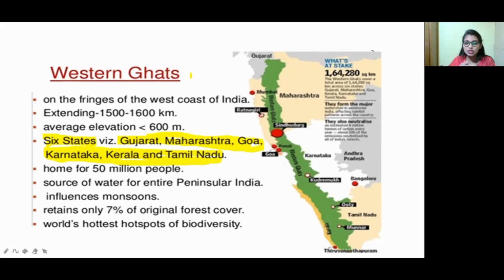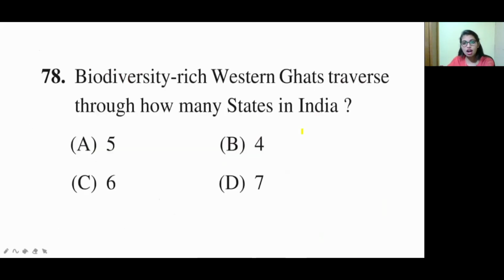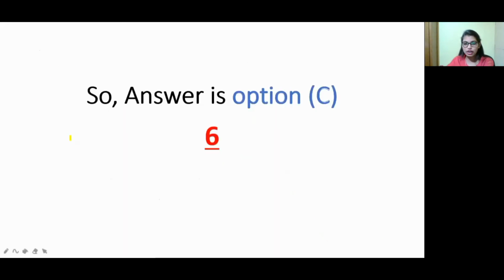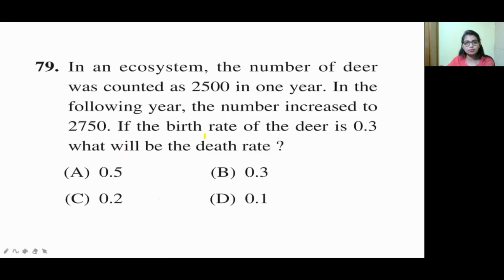It retains only 7% of the original forest cover. It is the world's hottest hotspot of biodiversity. Most of the biodiversity, the animals, the birds, different kinds of living beings, can be found in the Western Ghats itself. That's why we say it is a hottest hotspot of biodiversity. In the question, what will they ask? How many states does it traverse? 6 states, so the answer is 6.